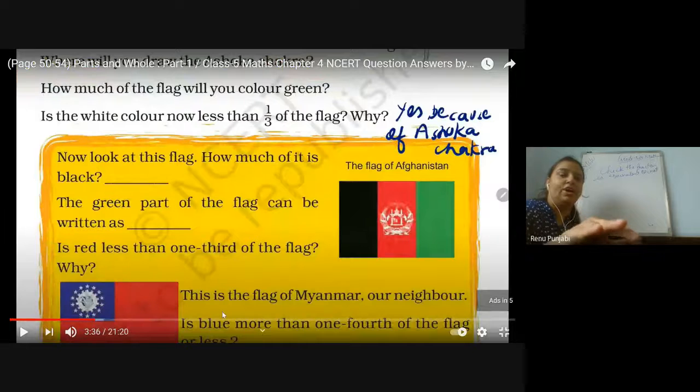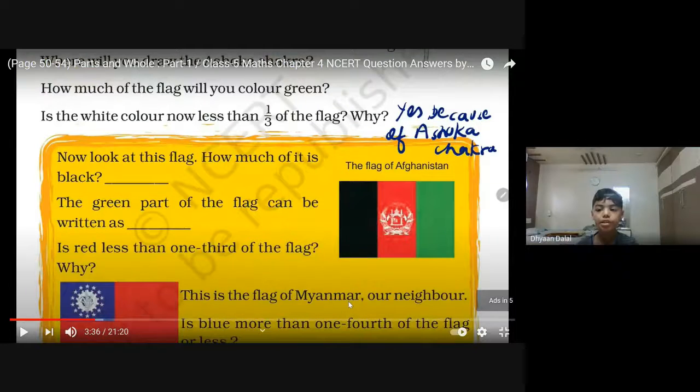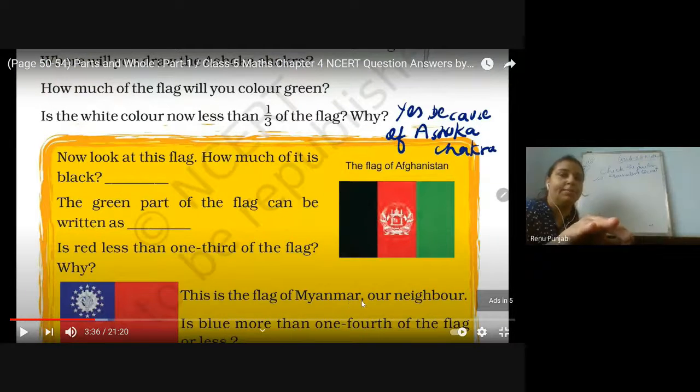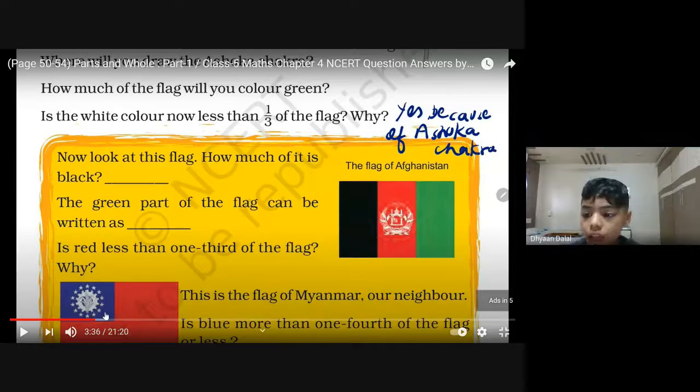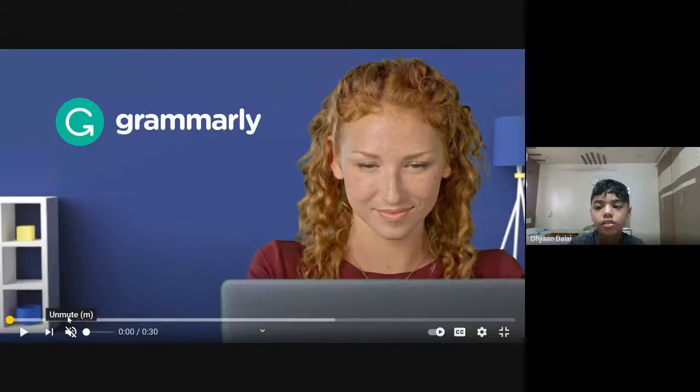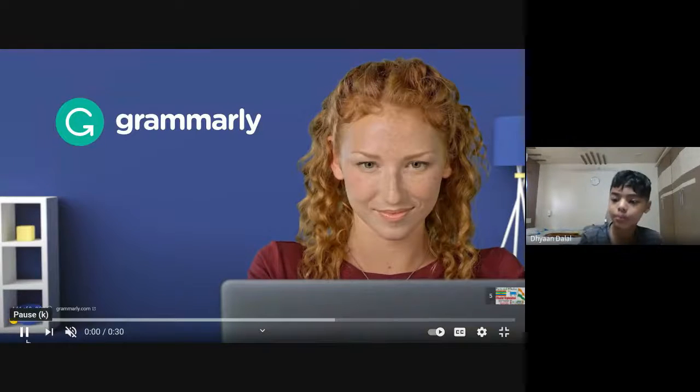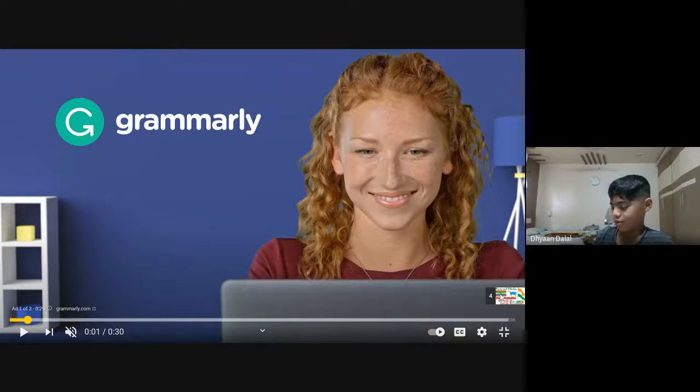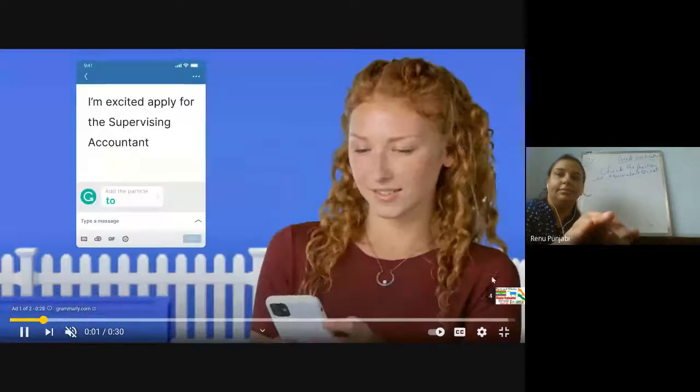This is the flag of which country? Myanmar, our neighbor. Is blue more than 1/4 of the flag or less than? Less. Can you tell me why? Ma'am, because it is only so small. Yes. Less than 1/4 because a little part is still going on in the red.